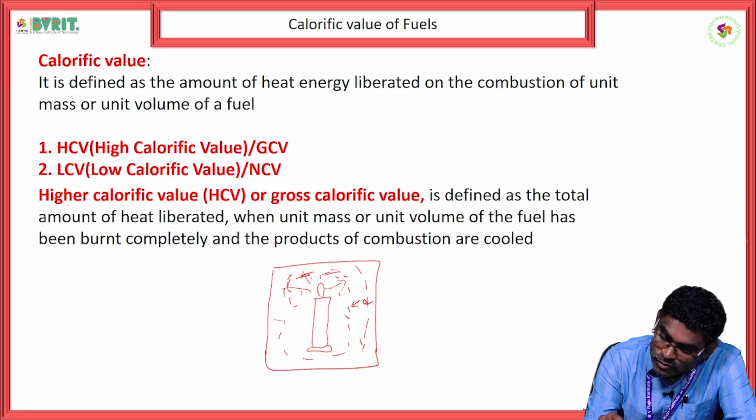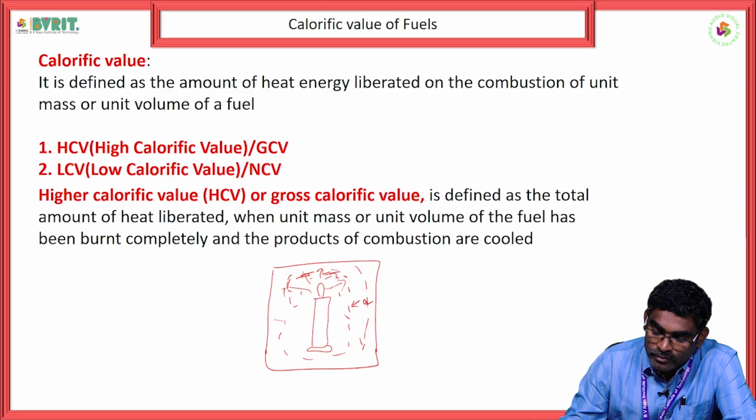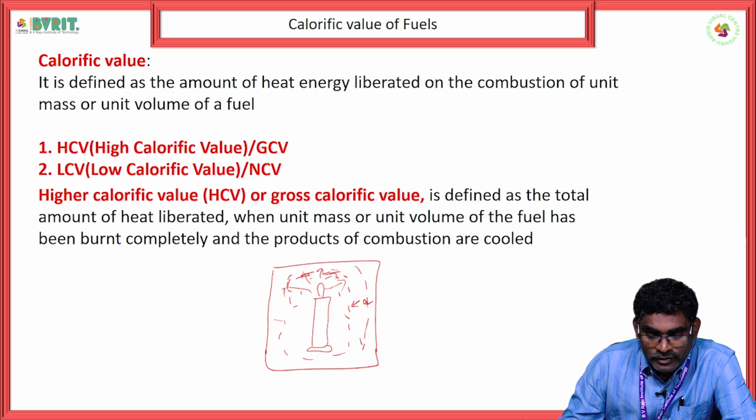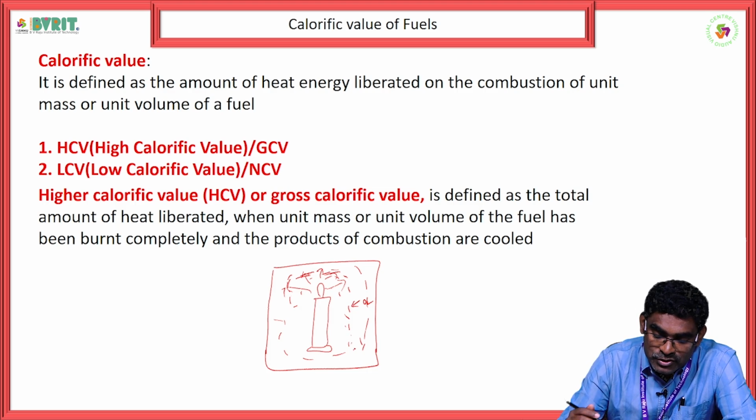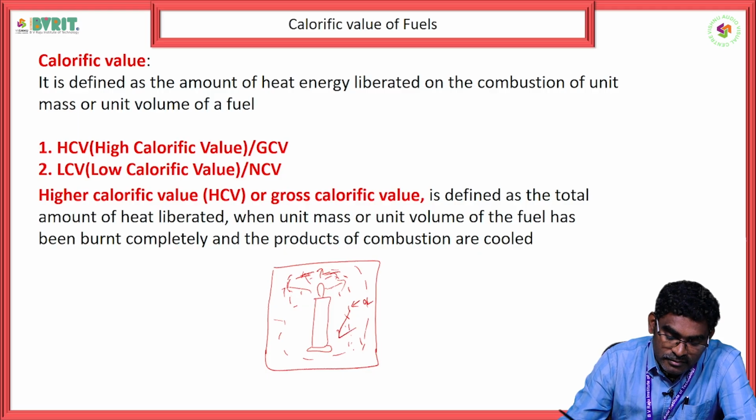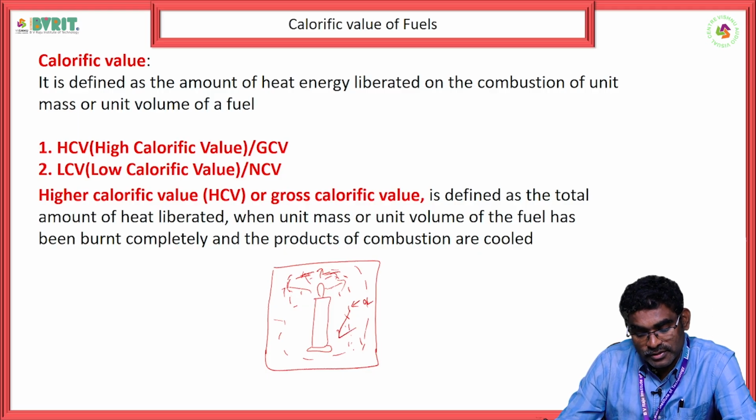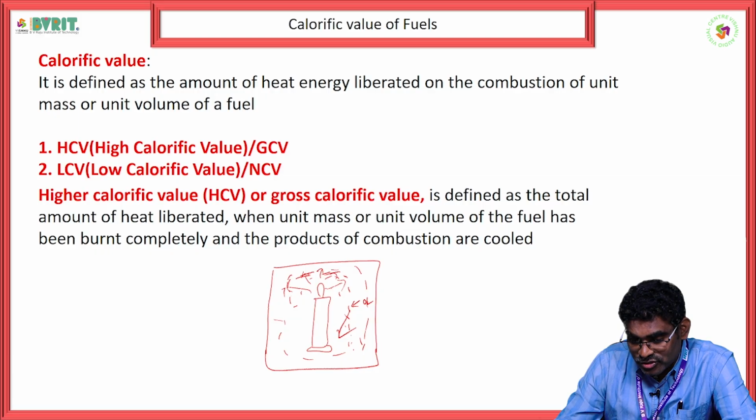So the surroundings also get heated up. And over a period of time, these surroundings cool down and give this heat back. So this particular energy is called gross calorific value.